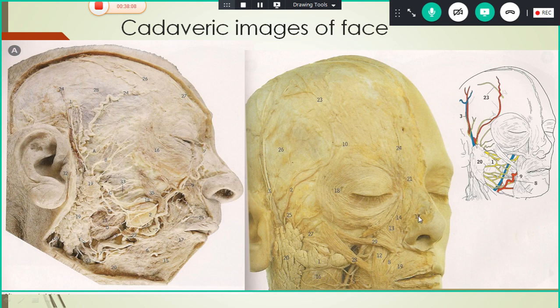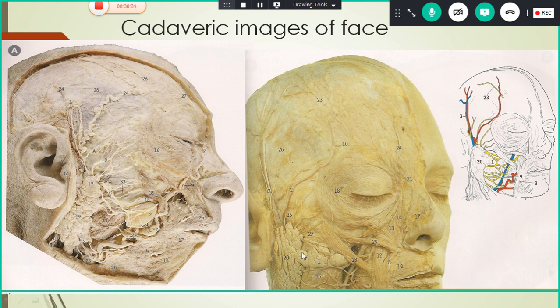And even here you can see the nasalis muscle, levator labii superioris alaeque nasi, levator labii superioris here. And this is depressor anguli oris, orbicularis oris here. This muscle is the masseter muscle, a muscle of mastication that will not be grouped in the muscles of the face.